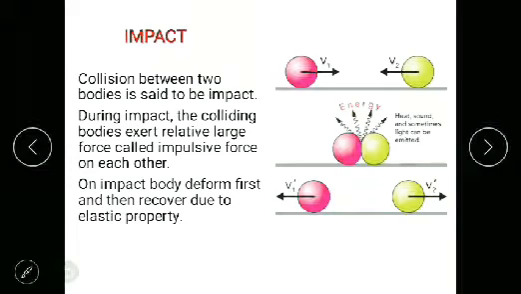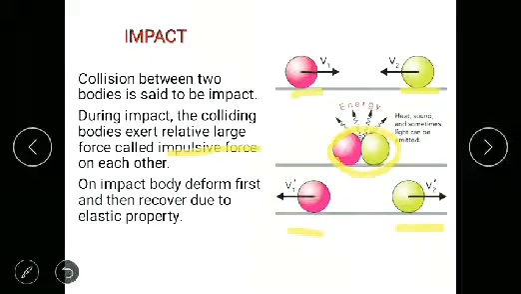During impact, the colliding bodies exert a relatively large force called impulsive force on each other. On impact, the body deforms first and then recovers due to its elastic property. So we have two masses traveling with initial velocities and going to impact each other. During impact they are going to deform. This deformation is an elastic deformation. The two bodies are going to recover due to their elastic property. After this, due to the impulsive force, they are going to move in different directions with different velocities.